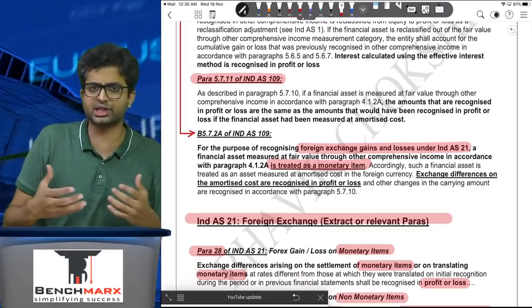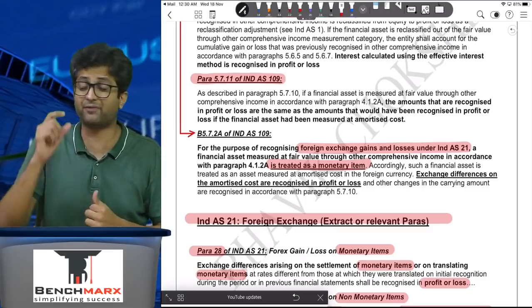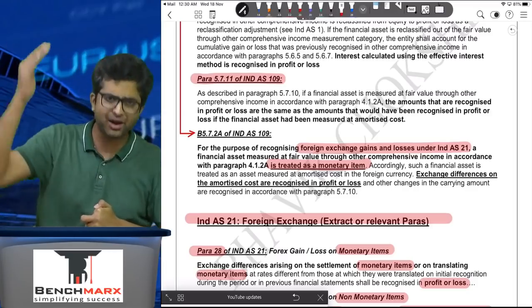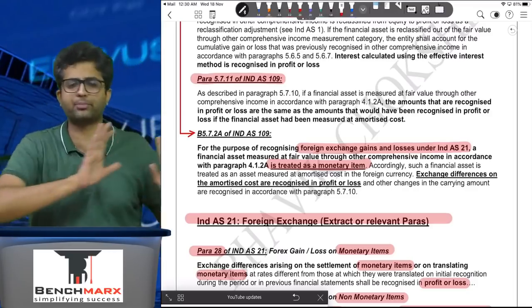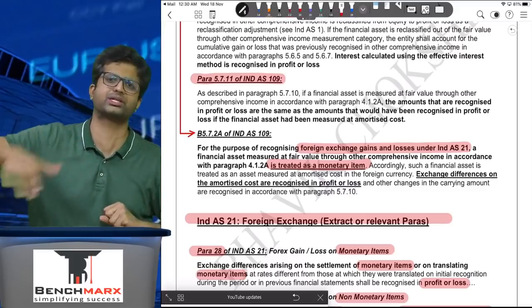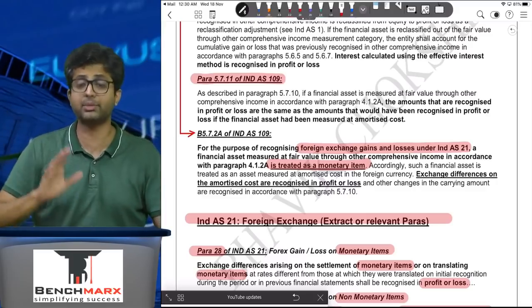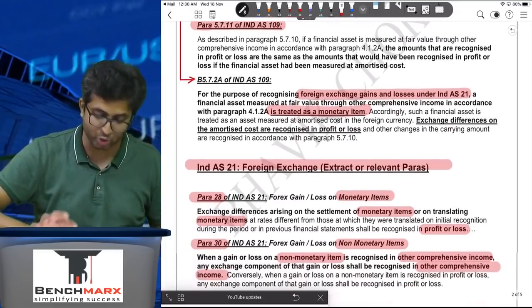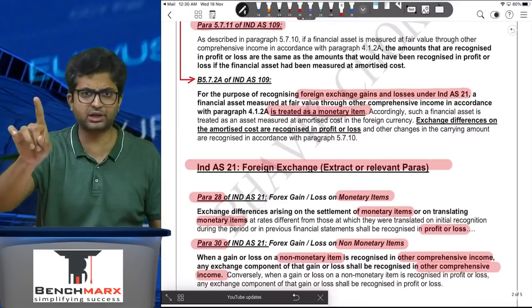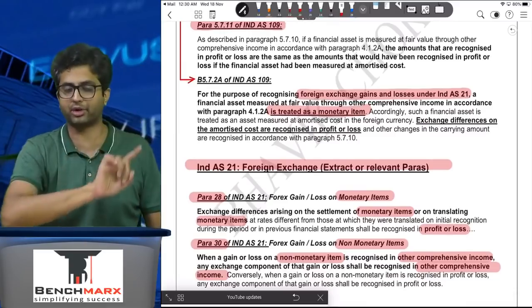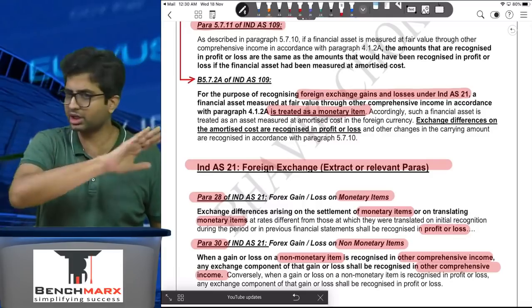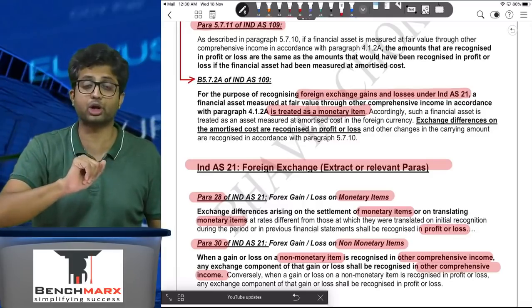However, the law specifically requires you to treat this as a monetary item. And if you are treating this as a monetary item, the foreign exchange gains or losses which arise on account of a monetary item have to necessarily go to the profit and loss account only. There's no question of taking them to other comprehensive income, even under Ind AS 21. Ind AS 21 para 28 tells you monetary items, if there's a difference on account of translation, it has to go to the profit and loss account. Non-monetary, it has conditional clauses. Monetary, no condition, it has to go to the profit and loss account.